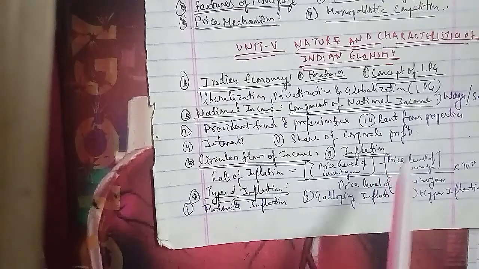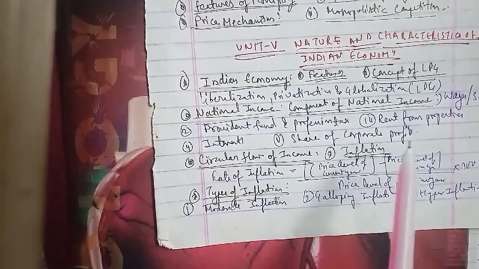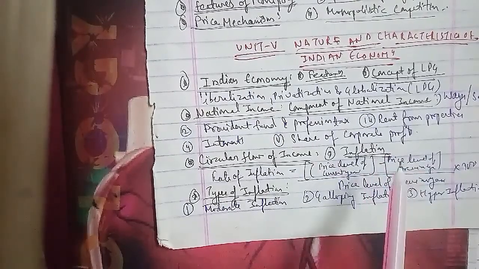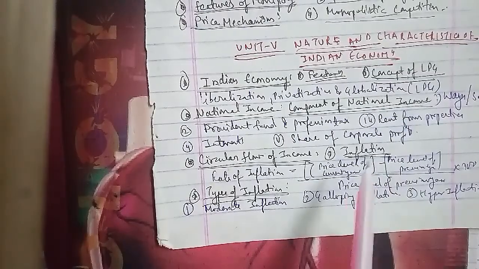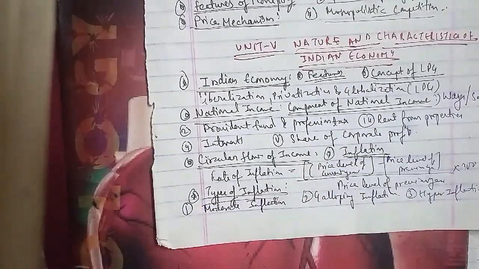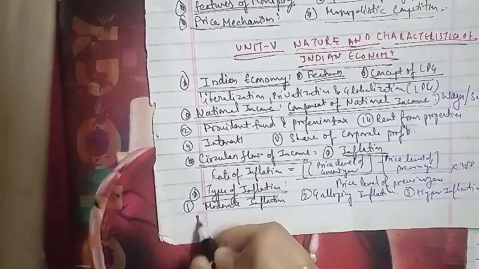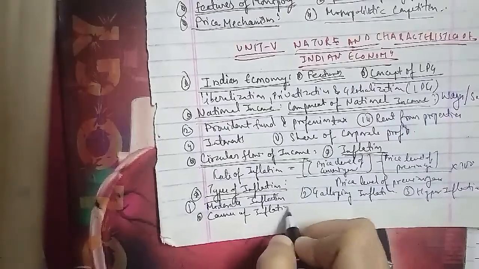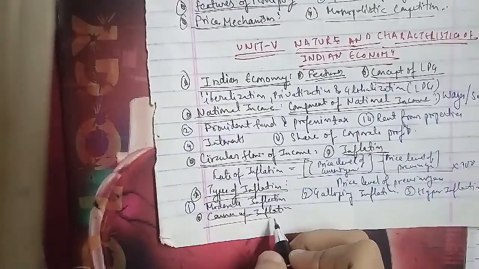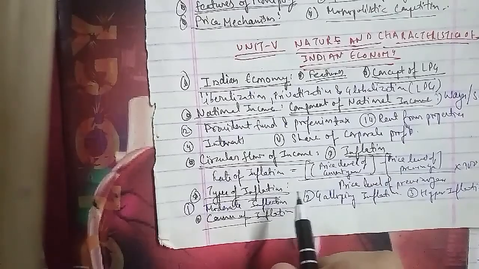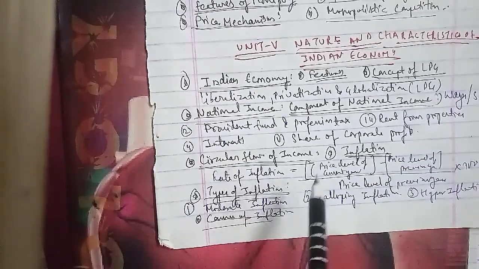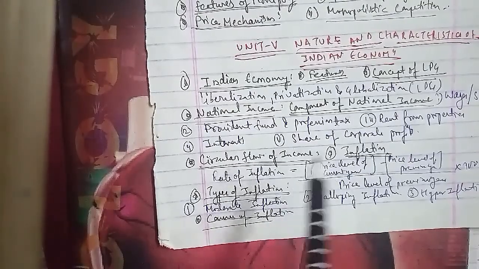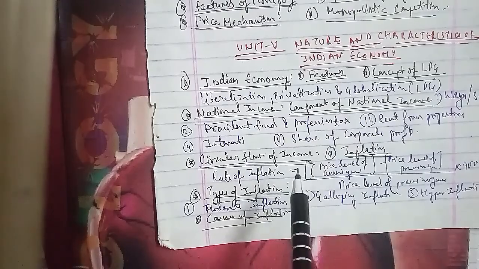The other topic we'll talk about is the causes of inflation. There are various causes of inflation, and some important causes are mentioned here. The first is when demand for any commodity or service increases while supply is less, and the obvious consequence is an increase in the price level. Another is when the basic cost of the product increases due to a rise in raw material prices and in wages. Severe drought, war, industrial unrest, etc. as well.